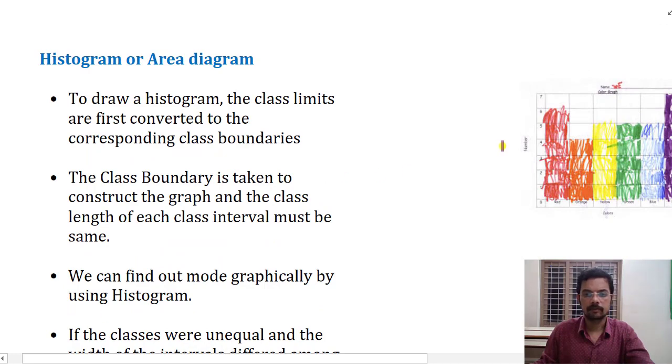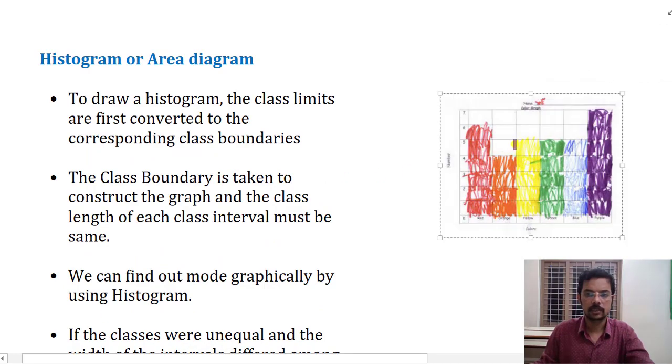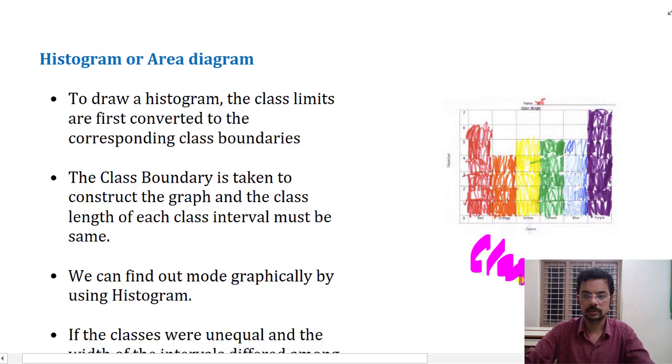Histogram or area diagram. We know what a histogram is. This appears to be a histogram where classes are written on the x-axis and the frequency on the y-axis. To draw the histogram, we prepare rectangles, one rectangle and then another, all adjoined to each other, because it is a continuous variable. That is how the graph is prepared and the heights are arranged.